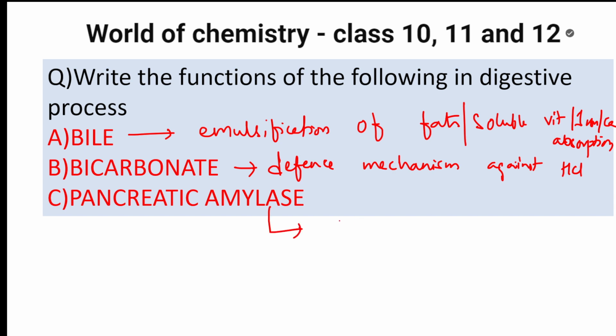Then pancreatic amylase. What does pancreatic amylase do? It converts starch into simplest sugars. So remember, students, if you don't have amylase in your body, you get diarrhea. Remember that. Okay. All right. So this is a question which they ask you.